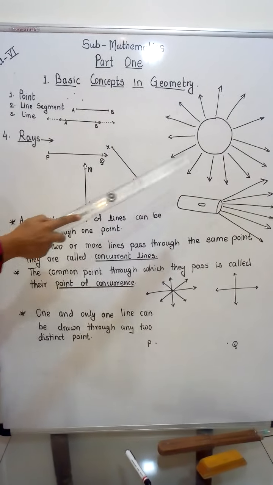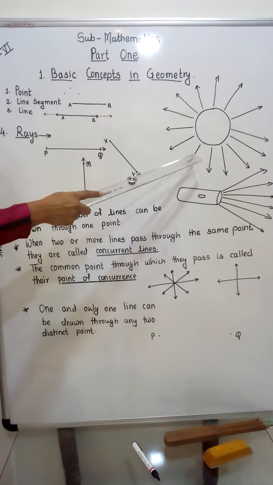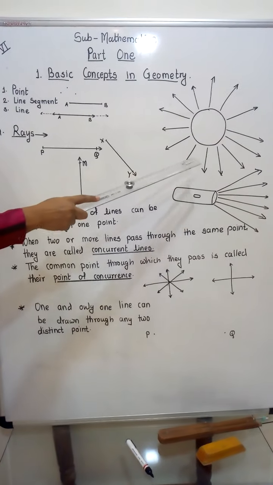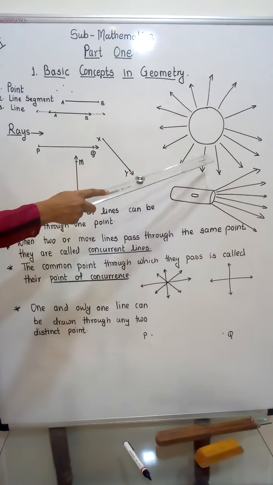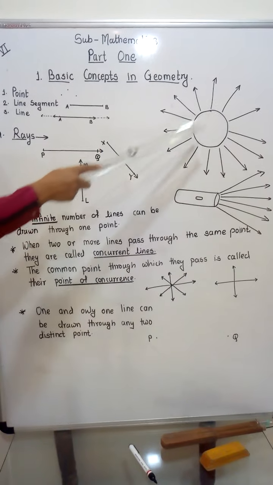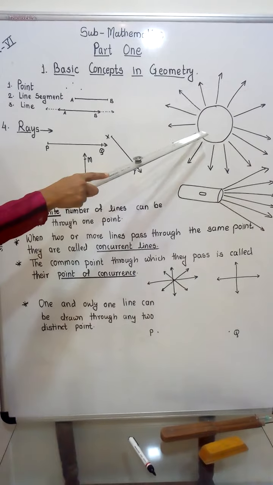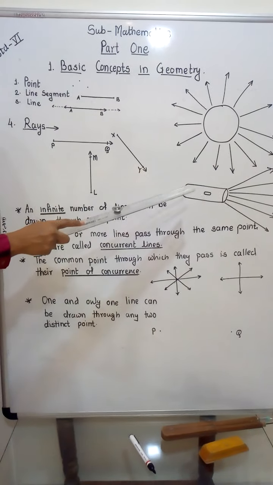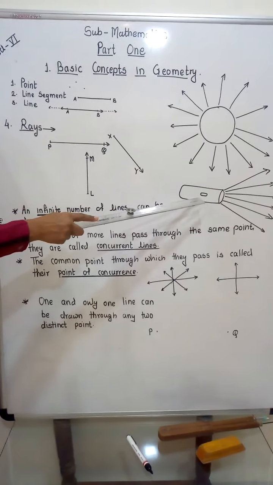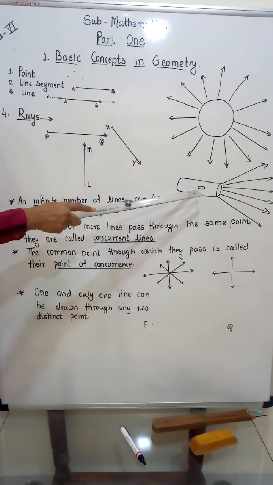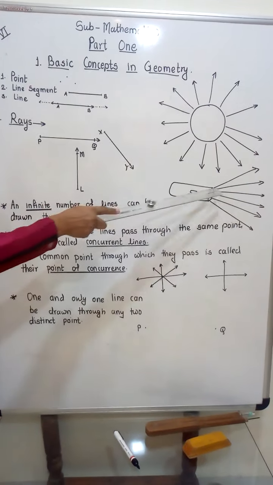These are rays. Look at this picture. What do you see? Rays starting from the sun and going forward in all directions. So the point from where these rays start is called the origin. The light rays from the torch also start from a point and go forward continuously in one direction. Here in these pictures you can see the rays started from the torch and going in one direction continuously.